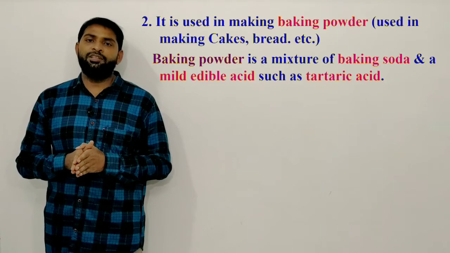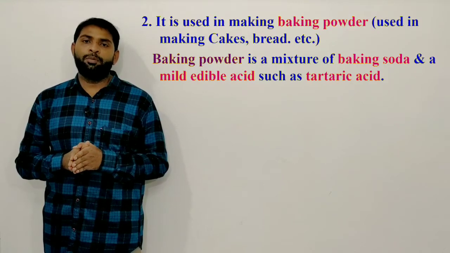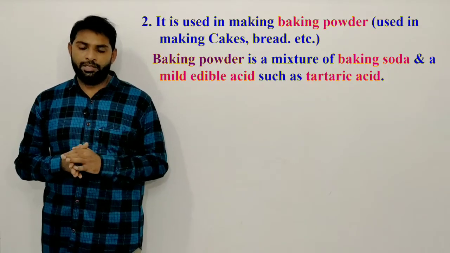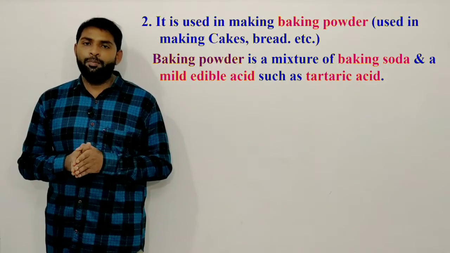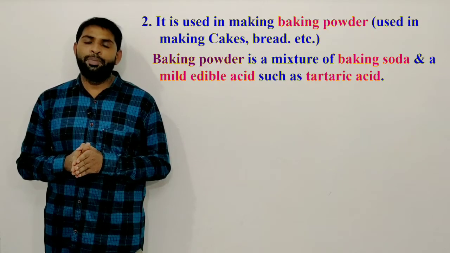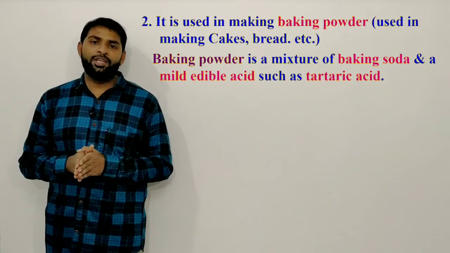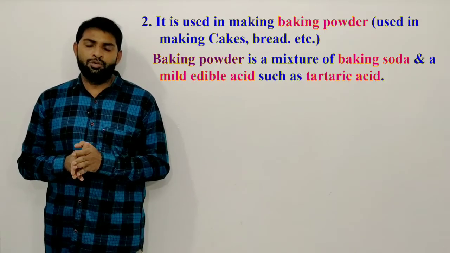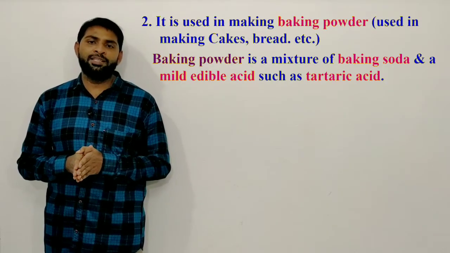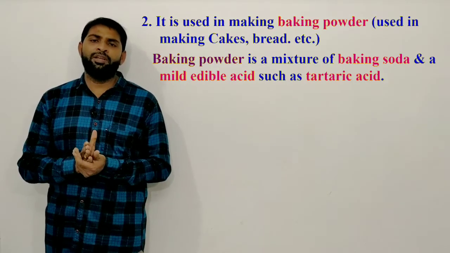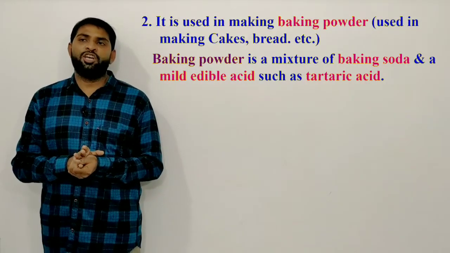Second one, it is used in making baking powder. Baking powder is used for making cakes and breads. Sodium bicarbonate is used for making baking powder. Baking powder is a mixture of baking soda and a mild edible acid such as tartaric acid. Baking powder means not only sodium hydrogen carbonate; along with it, it contains an edible acid such as tartaric acid.